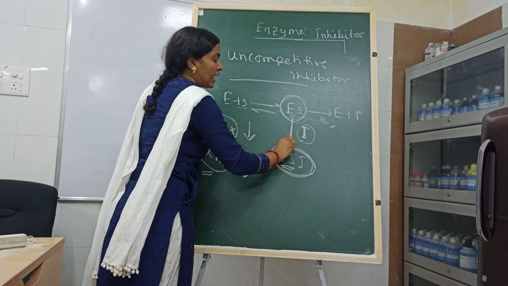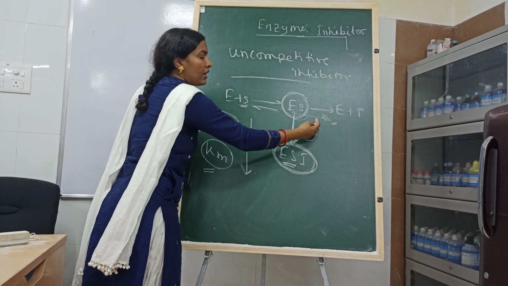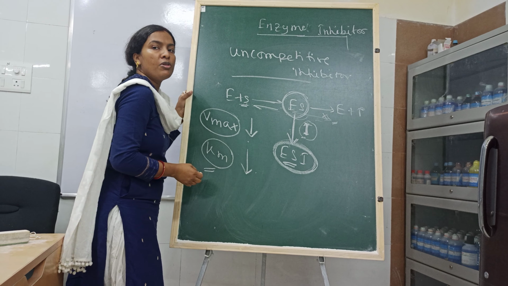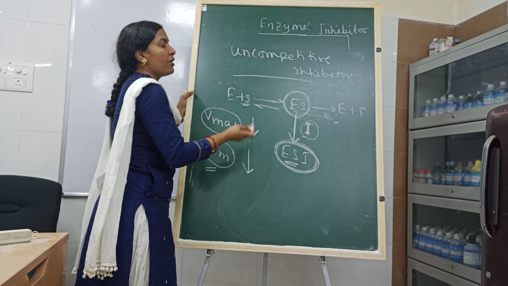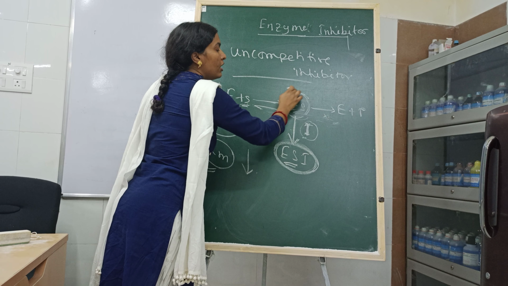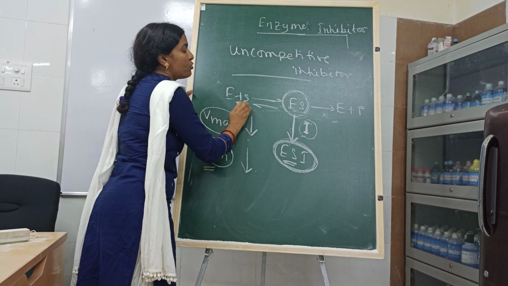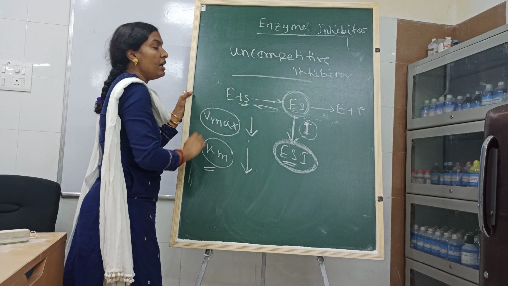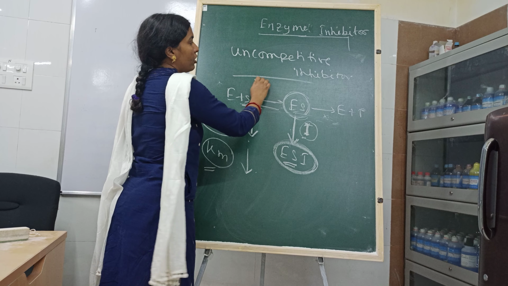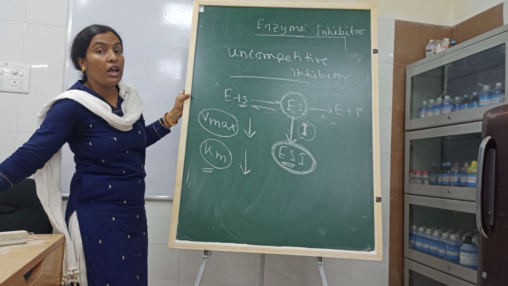As there is an apparent increase in substrate affinity, Km decreases. This is a little difficult part. Why is it difficult? Because the substrate is here, therefore the enzyme substrate complex. But the enzyme substrate complex has been taken up by the inhibitor and they form the enzyme substrate inhibitor complex. But what does Le Chatelier's principle say? You have to feed the reaction forward. So there is more and more enzyme substrate formation. So the relative affinity of the enzyme towards substrate is increased. Ultimately, affinity of substrate increase means Km decrease. So this is one peculiarity of this uncompetitive inhibition, where the Vmax decreases as well as the Km decreases.